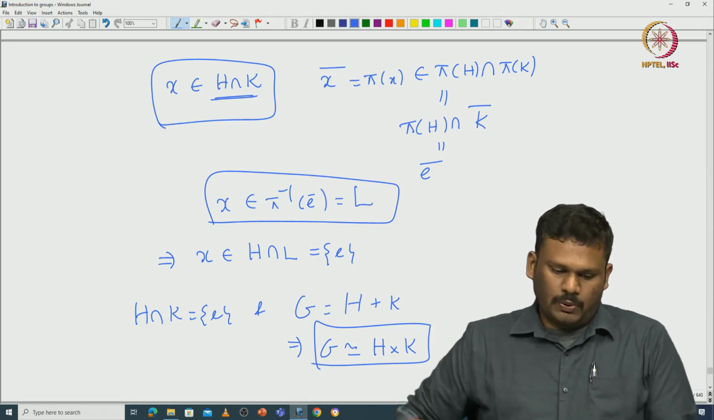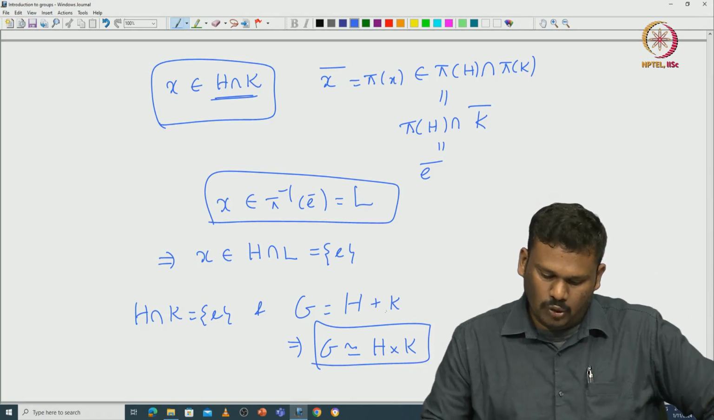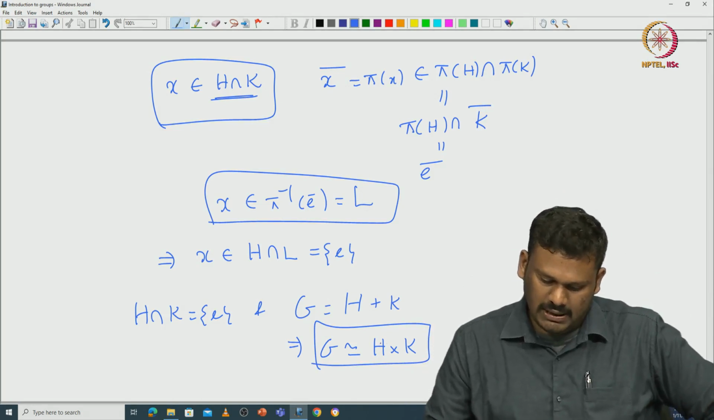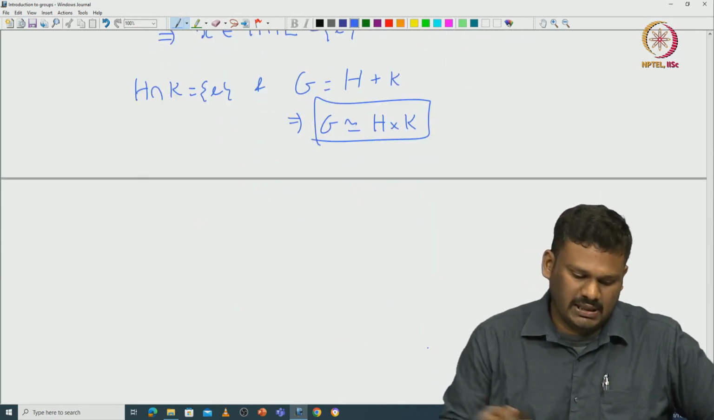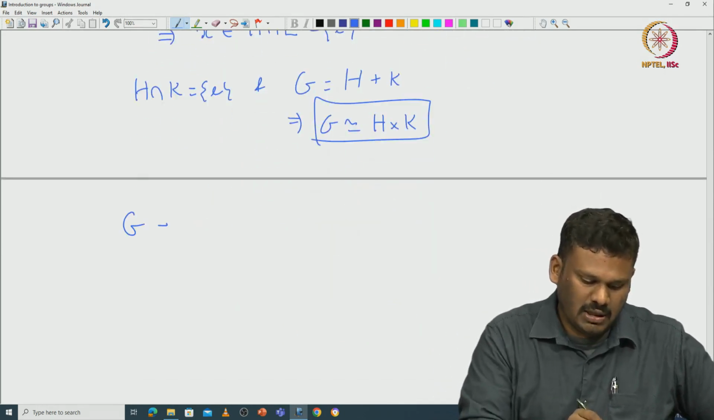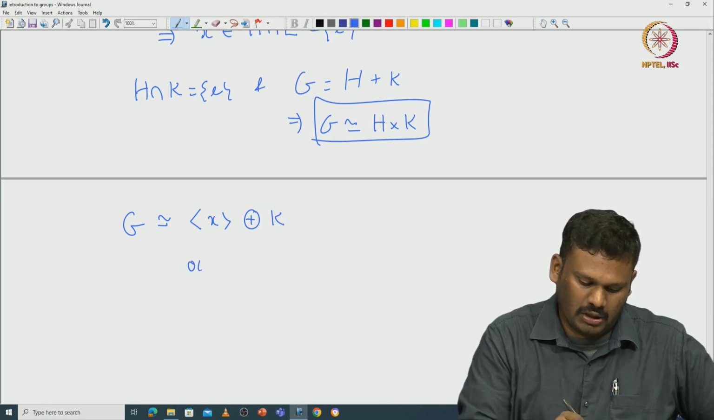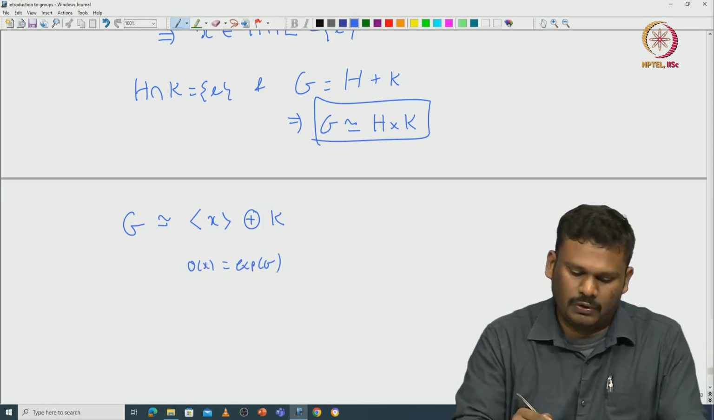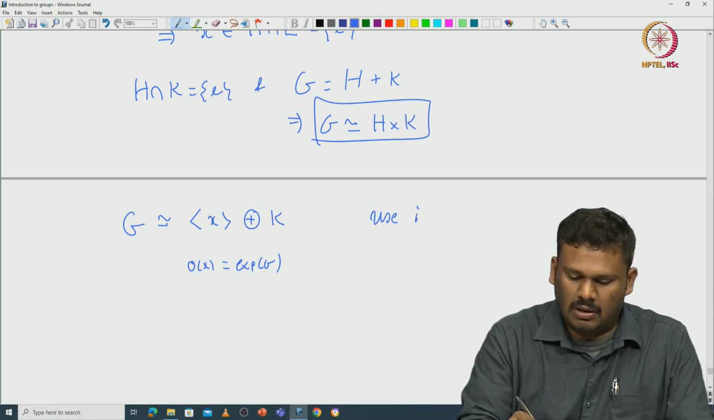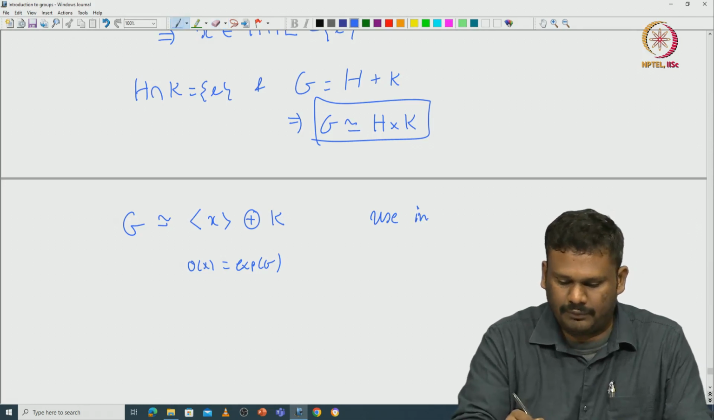Okay. So, this proves that by induction for this cyclic subgroup which has the cardinality exponent of G, you have the complement. So, now by induction you can see that, okay, if G is isomorphic to some X direct sum K, where order of X is exponent of G. So, now use induction on the cardinality of the group. Okay.